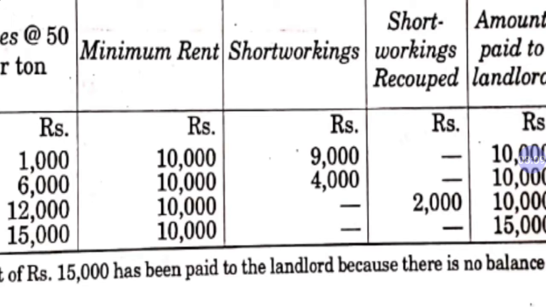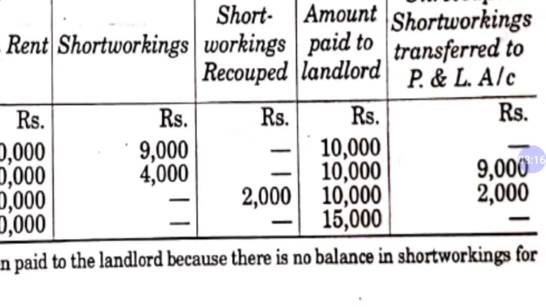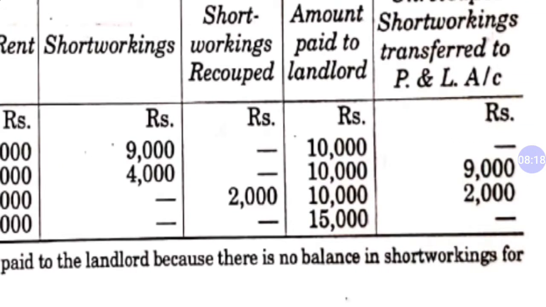So we will recoup only 2,000 and the remaining 10,000 we will pay to the landlord. Now as you can see, the short working which could not be recouped of 1998 will be transferred into P&L account in 1999, which is 2,000 rupees.